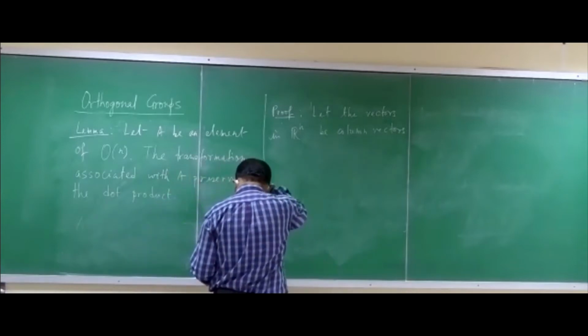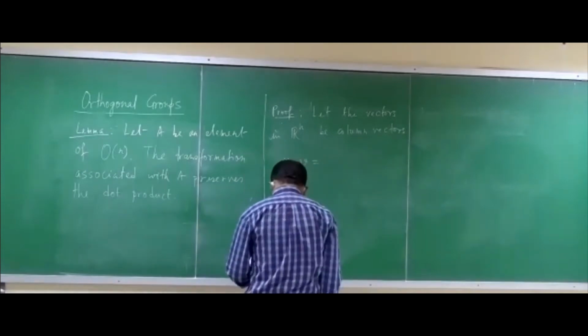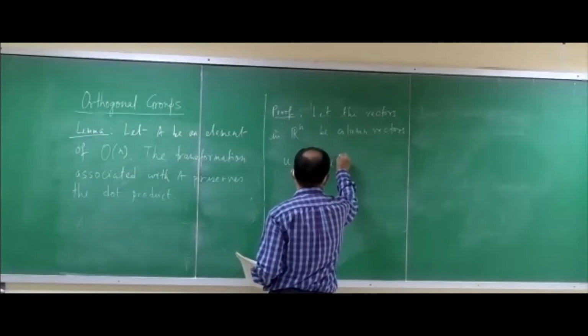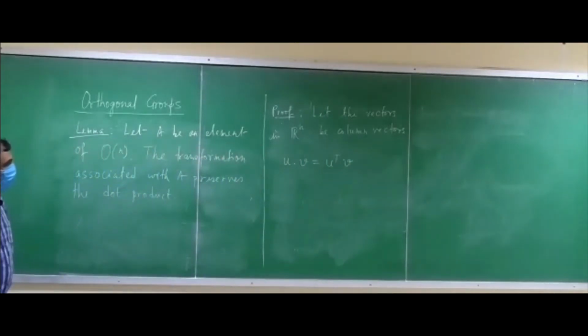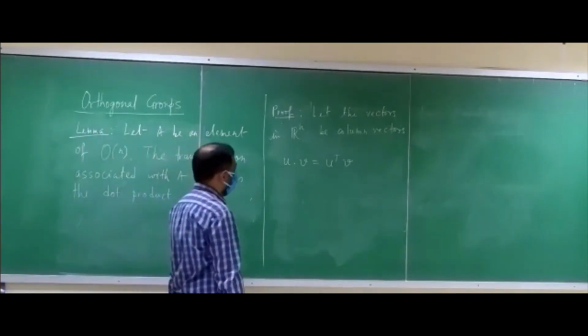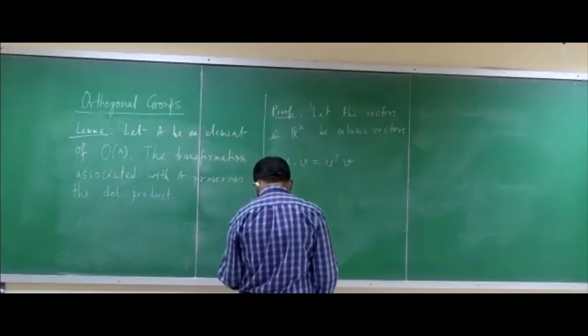The way we define the dot product is that, for two vectors u and v, u dot v is defined as u transpose v. So we are considering R^n as our vector space, and we take the vectors in R^n to be column vectors, then the dot product is defined like this, right?